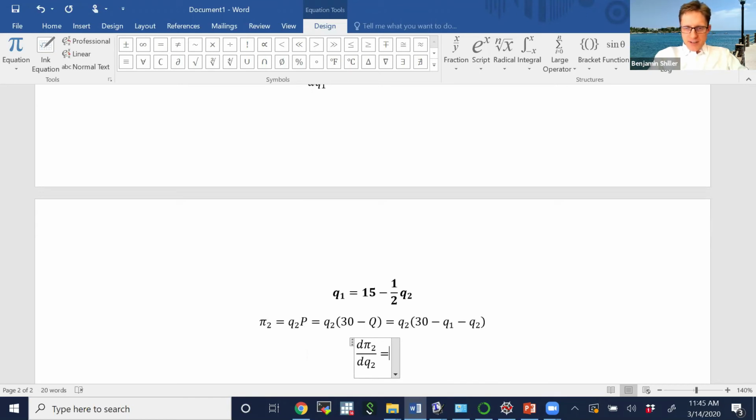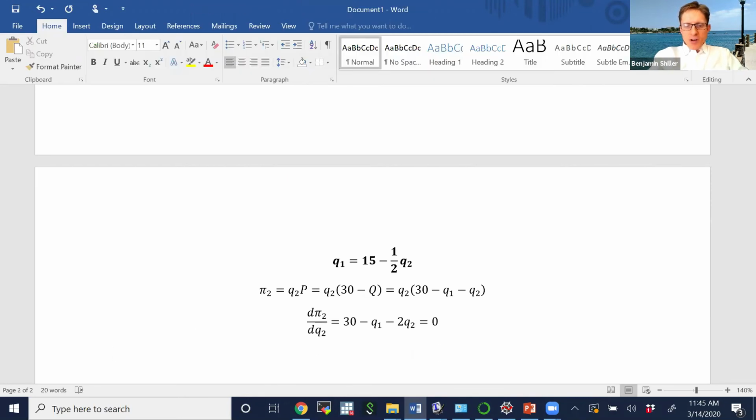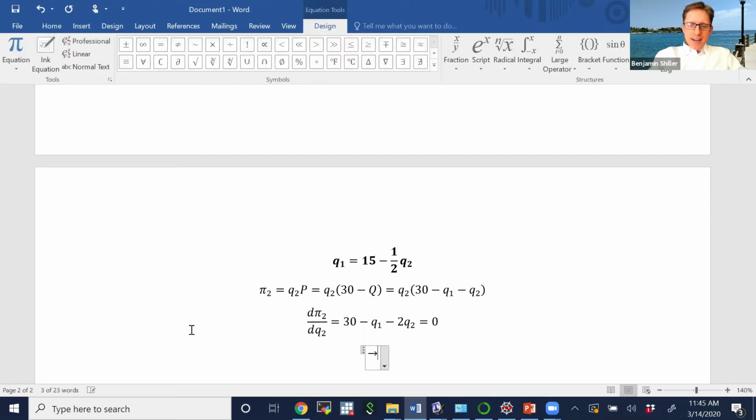That gives us 30 minus q1 minus 2 times q2. As always, we set the derivative equal to 0 to find where the function is maximized. If we then solve for q2, because we're looking at firm 2's decision, we get that q2 is equal to 15 minus 1/2 times q1.